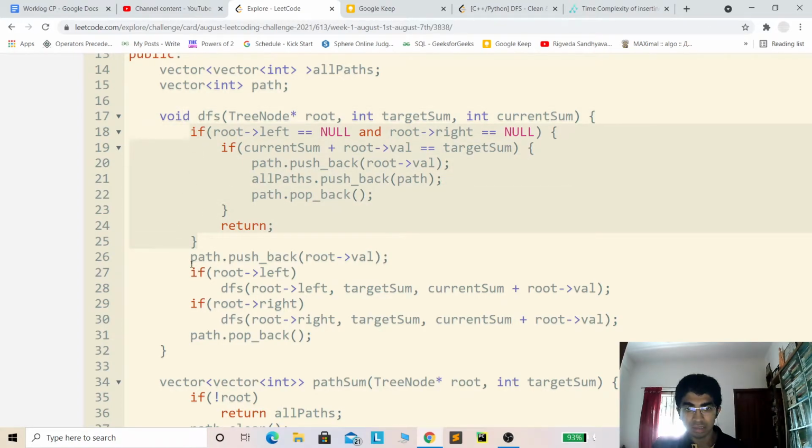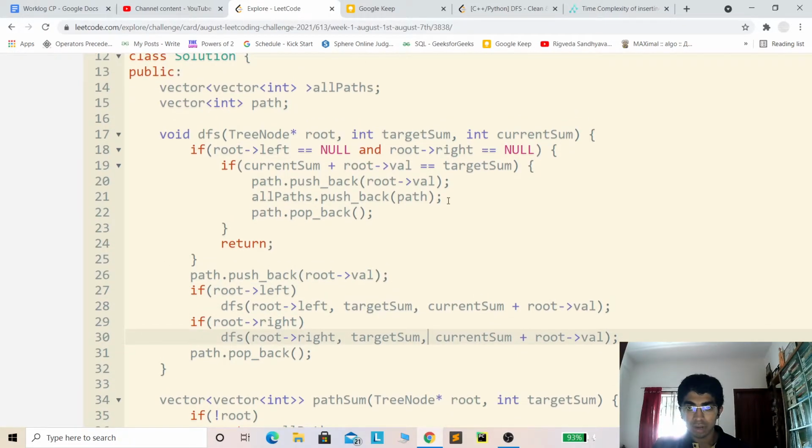But the main thing is over here, we first go to the left and to the right like the normal DFS functions, and at every function call we are keeping this thing updated, the current sum. The current sum is the sum achieved till now in the path, and then the second thing we discussed was to store the nodes of the path.